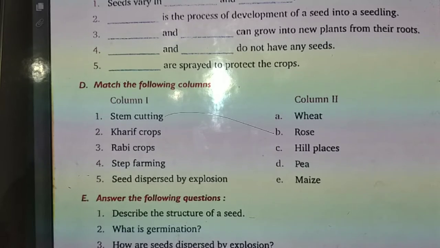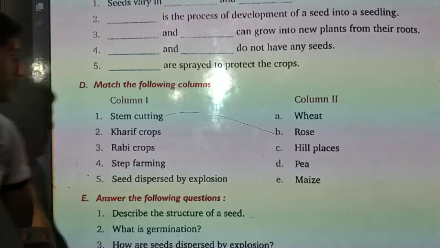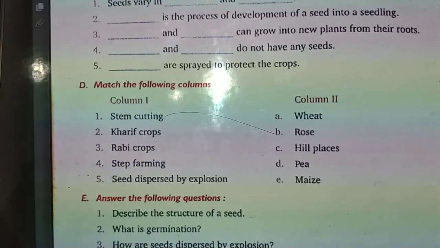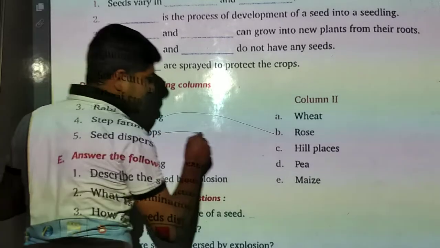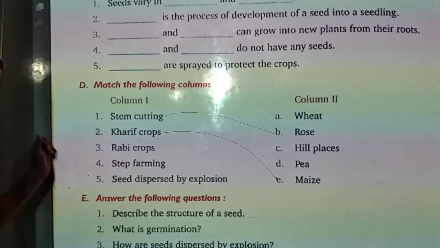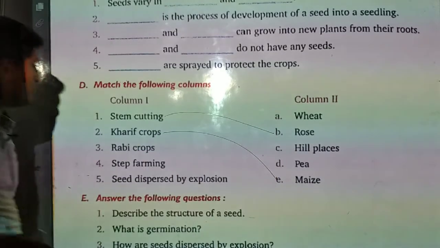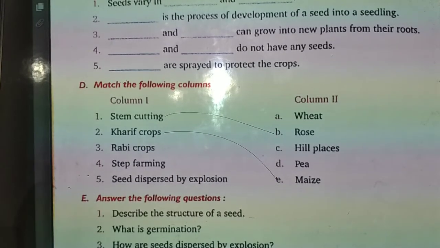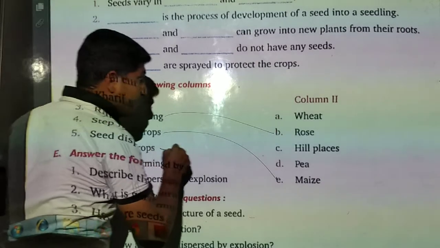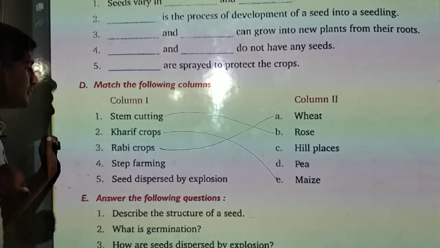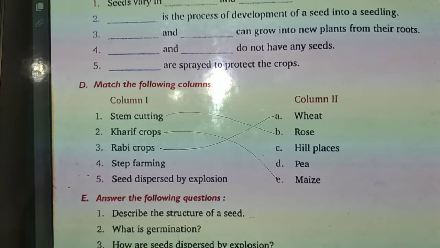Now second is creep crops. You have to tell from these options which is the creep crops. So maize is the creep crops. Now third is rabi crops. So here 3 options will be left. Now you have to tell which of the following is rabi crops. So we also know that wheat is a rabi crop. Now 2 options will be left here.